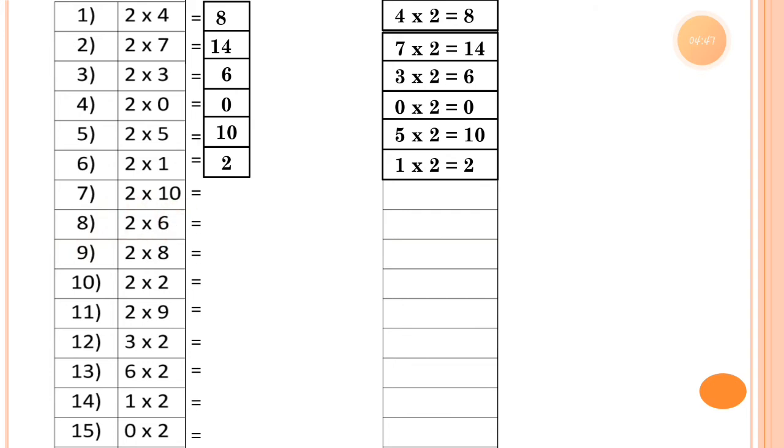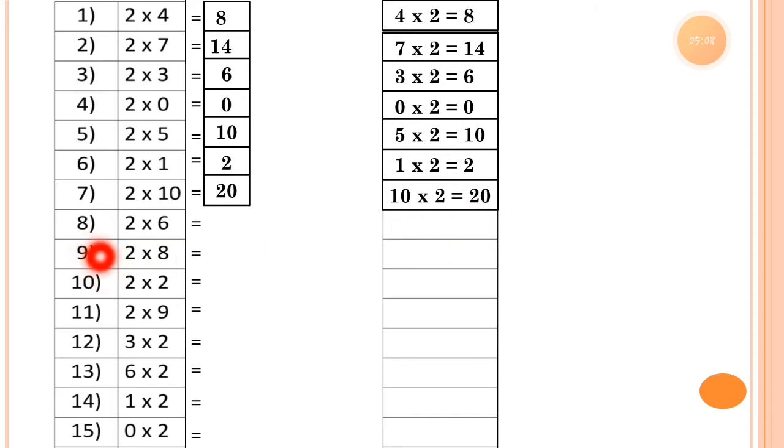Now 2 10s is equal to 20. 2 10s 20. So the multiplication fact for it is 10 2s 20. This one is the multiplication fact.